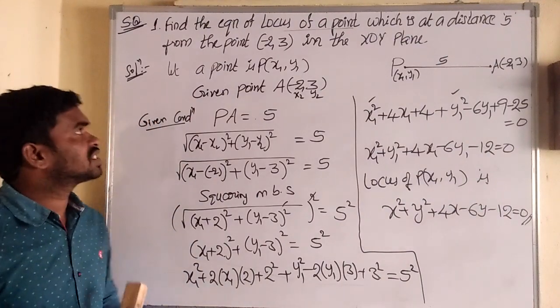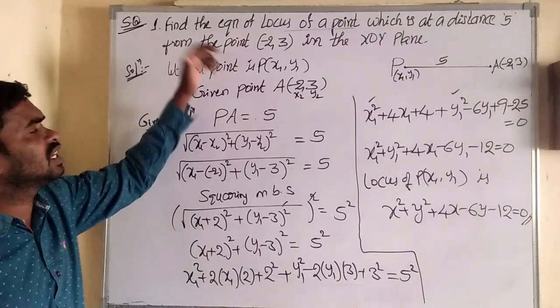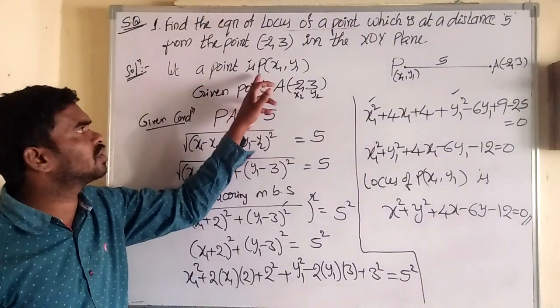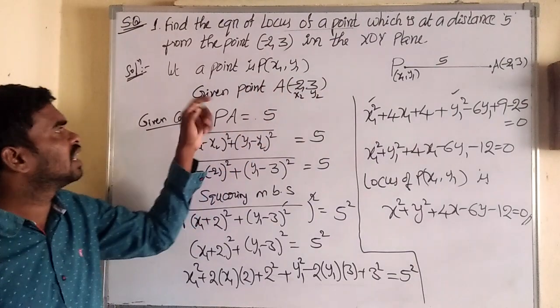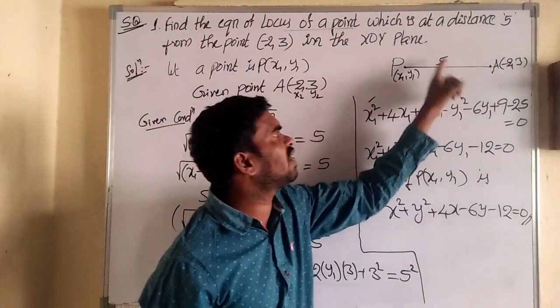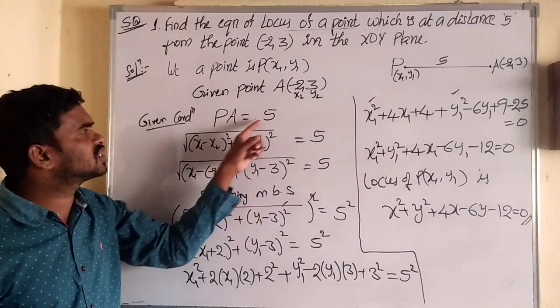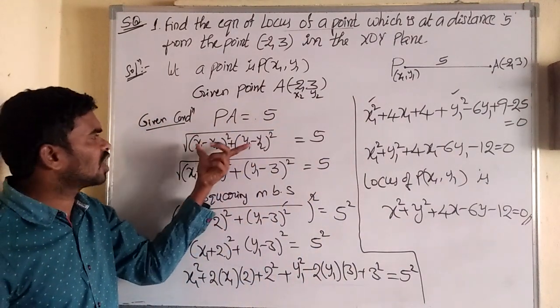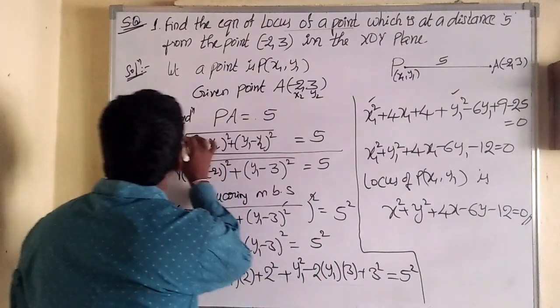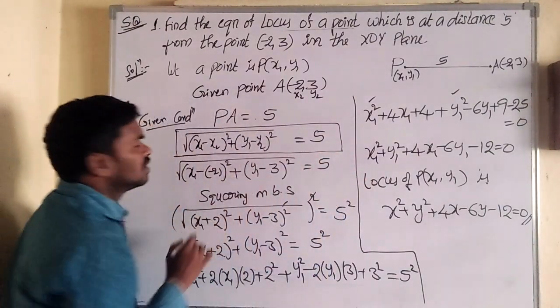Once again I am saying, first read the question. In every question, first take the given point: let the point be P(x1, y1), and write the given point. What is the condition? The distance between P and A is 5 units. That is what I wrote: PA is equal to 5. PA means we should apply the distance formula. So this is the formula I applied.